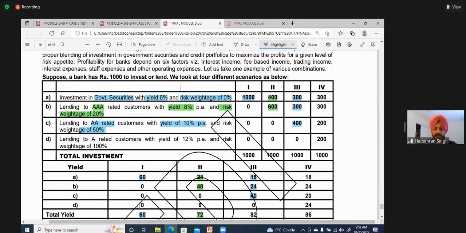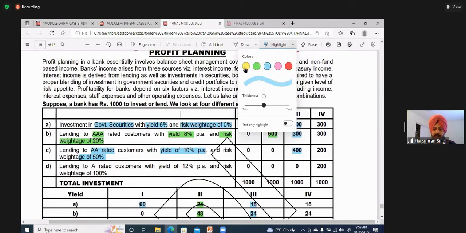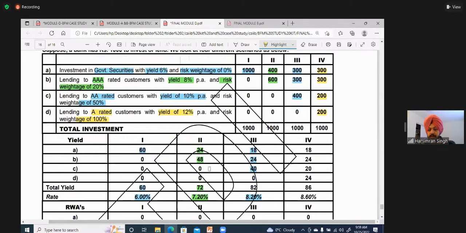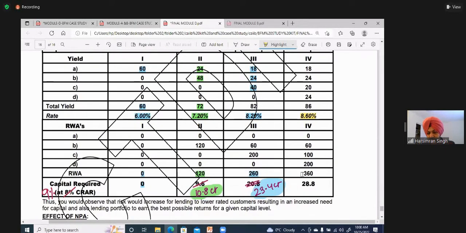Now last, same way, what he does is 300 to the securities, 300 to AAA, 200 to AA, and only 200 to A. Now when he gives A customers 200, what happens is 12% is a yield return and 100% is a risk. You see here, when he calculates a return, there is not much increase in return. If you see, from 8.2, the return increases only to 8.6. But you see the risk increases by 100 crores.